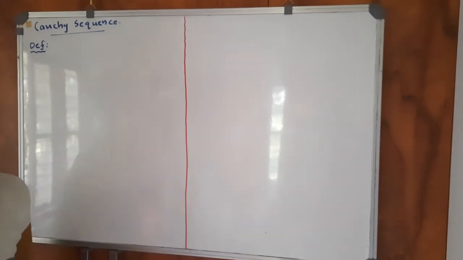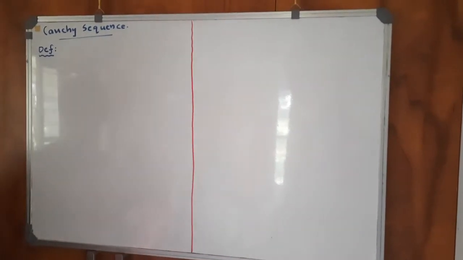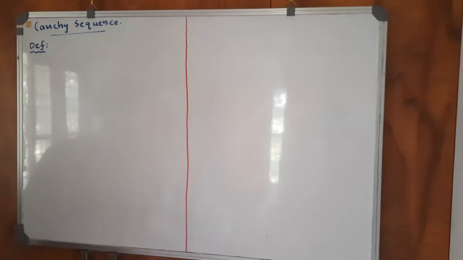Today we discuss the Cauchy convergence criteria. So we begin with what a Cauchy sequence is.